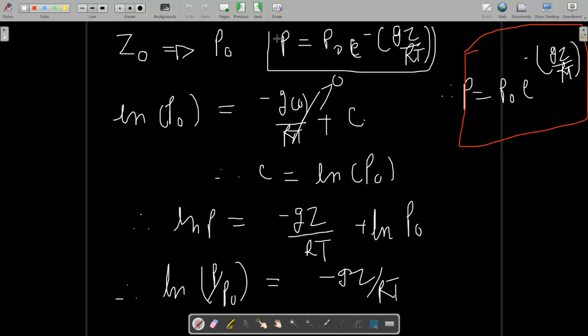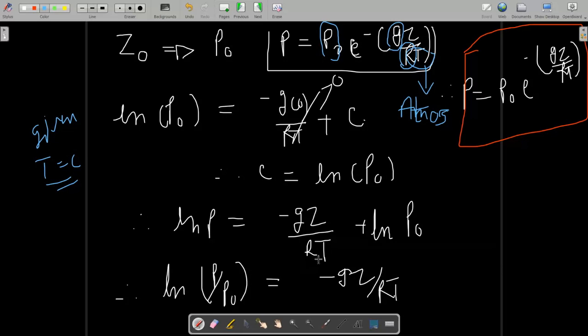Now we have the formula, but we have one equation, so we want one unknown. We have atmospheric pressure, we have G, we have R, we have T, and here T is atmospheric temperature. Why have we taken T as a constant? Because it is given that the atmosphere is isothermal. If T is not constant, then we have to take the differential integration of T also, and at that time this equation will change.